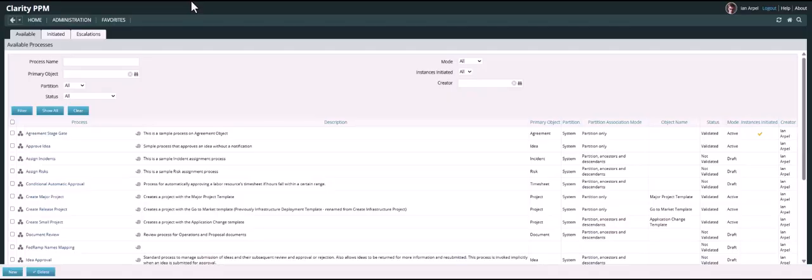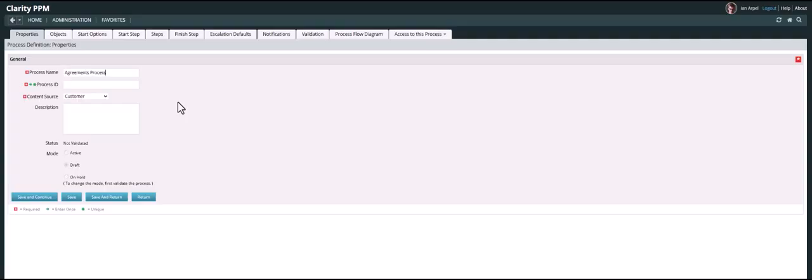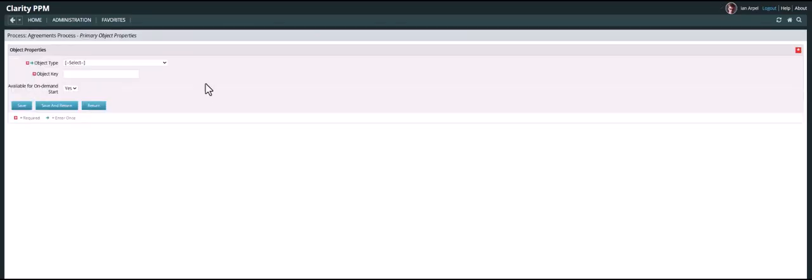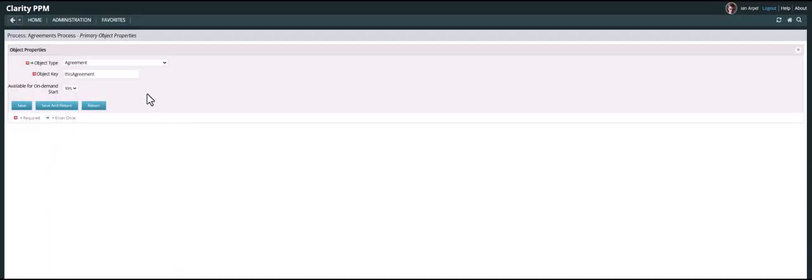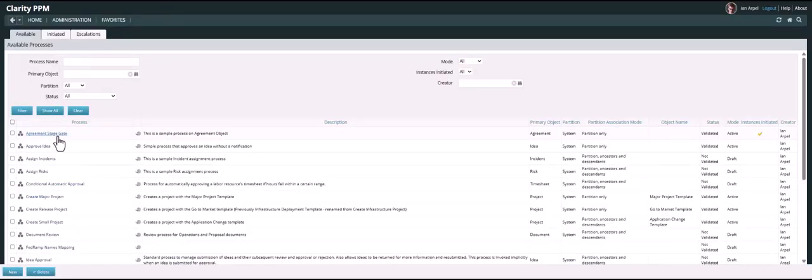User can create processes using agreements as object by navigating to classic data administration processes. Now let us create a new agreement with the name process and add the process ID and then continue. Here, when we click on add primary object, we can see agreement as one of the available objects to create the process. Created a process with the name agreement stage gate with steps